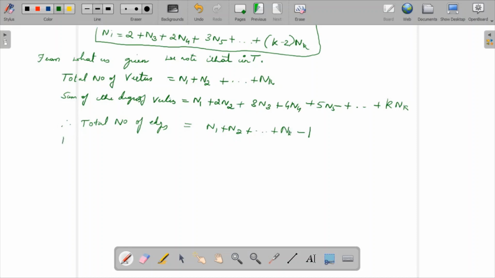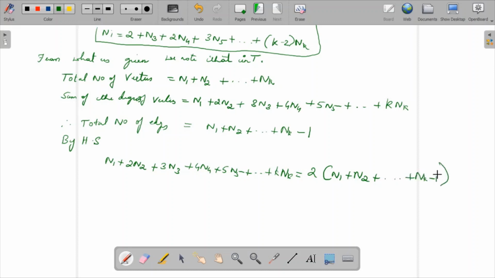By the handshaking property, we know that the sum of the degrees is equal to twice the number of edges. So it is nothing but n1 plus 2n2 plus 3n3 plus 4n4 plus 5n5 plus so on plus k nk is equal to twice the number of edges, that is, 2 times n1 plus n2 plus so on plus nk minus 1. Okay, so this was twice the number of edges.